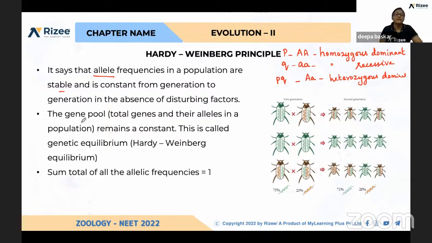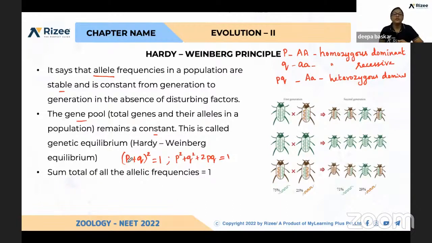That is, in the gene pool, the total number of genes and their alleles in a population remains constant. This is called genetic equilibrium or Hardy-Weinberg equilibrium. The sum of all frequencies will be 1. That is, (P plus Q) whole squared is equal to 1, or else P squared plus Q squared plus 2PQ is equal to 1.